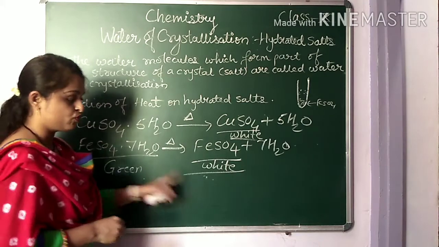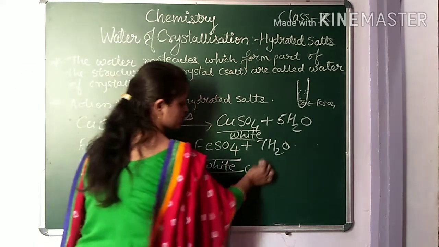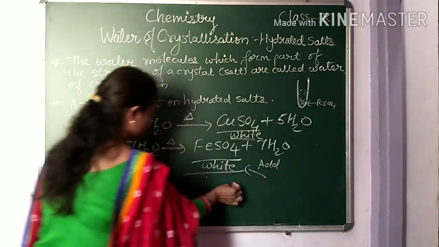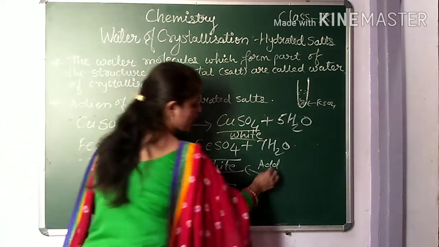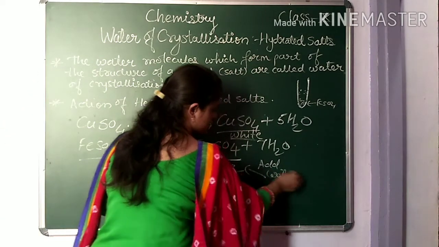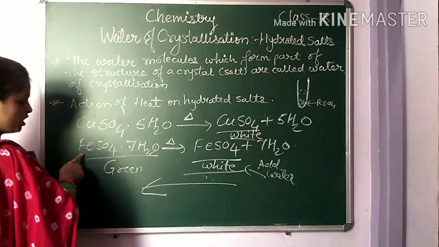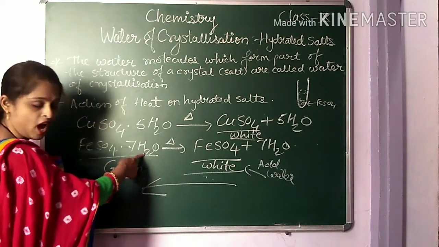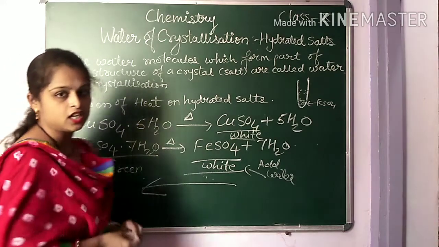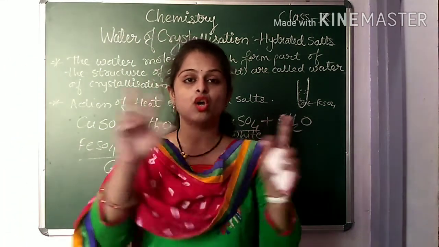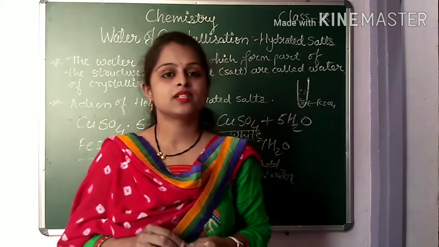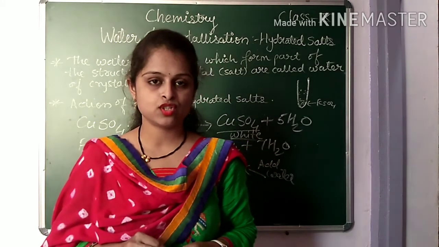And at this stage when you add water, if you go to the reverse of this reaction, what does it give you? It again gives you iron sulfate heptahydrate, which was green in color. You will see the color change immediately. Is it clear? So along with this short description, did you understand about the water of crystallization?